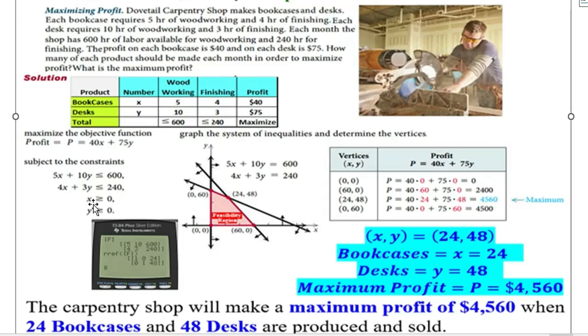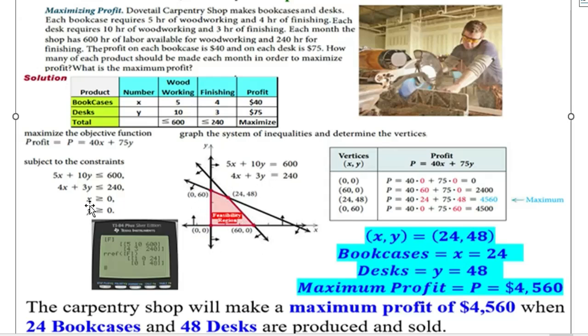Of course, you have to produce 0 or more bookcases, and you have to produce 0 or more desks. That means x is greater or equal to 0. So we're going to take these constraints and convert them into a graph and get the feasibility region.